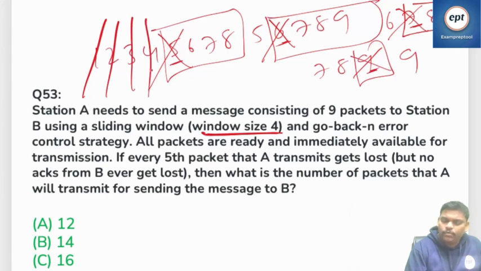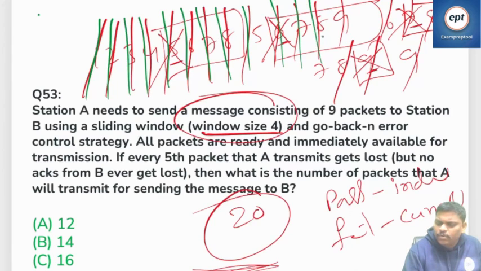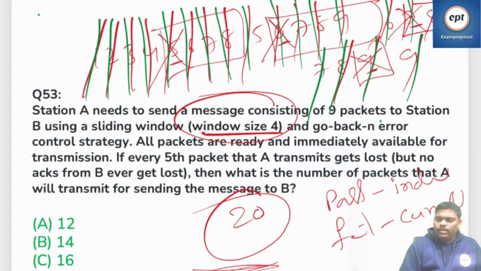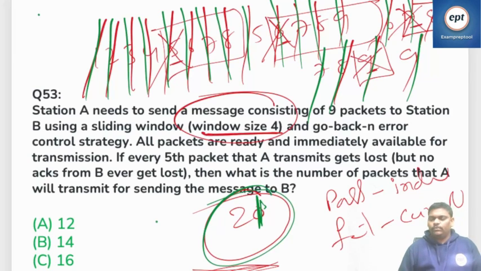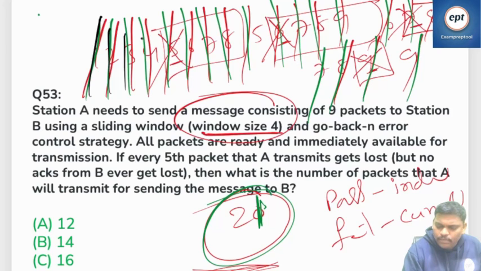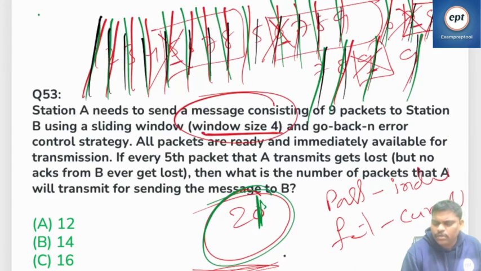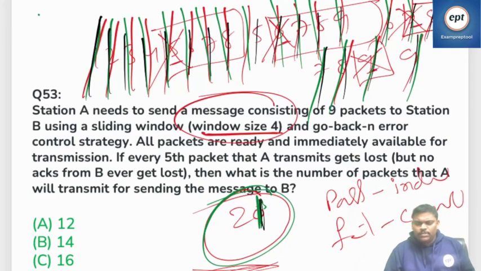1, 2, 3, 4, 8, 9, 10, 11, 12, 13, 14, 15, 16, 17, 18, 19, 20, 21. Count properly: 21. For your convenience, I will count once again: 1, 2, 3, 4, 5, 6, 7, 8, 9, 10, 11, 12, 13, 14, 15, 16, 17, 18, 19, 20, 21. 21 is correct. Whichever option; if the option is not there, go for none of these.